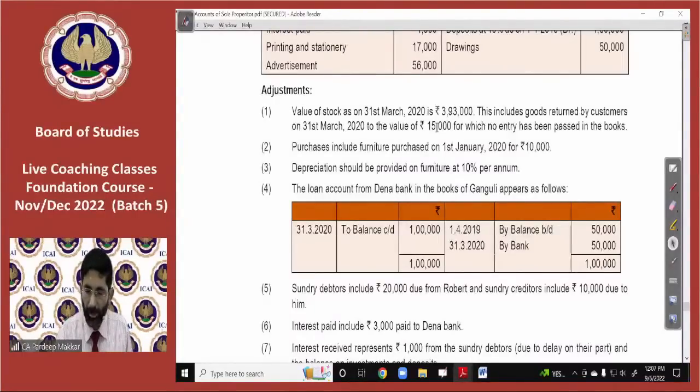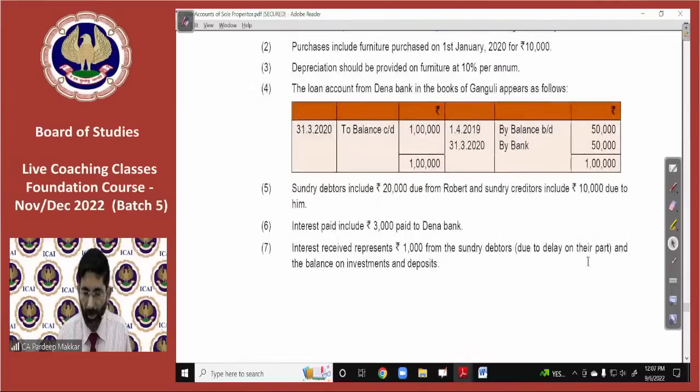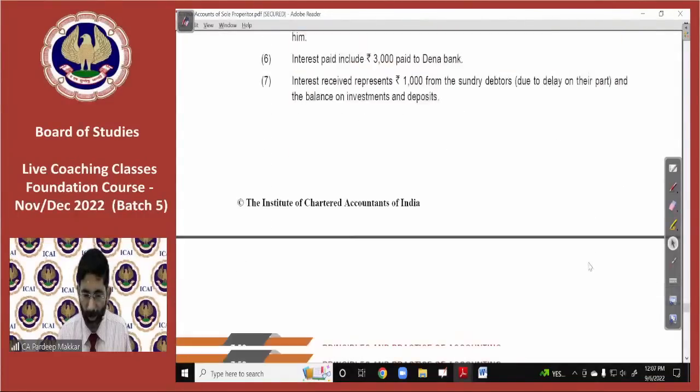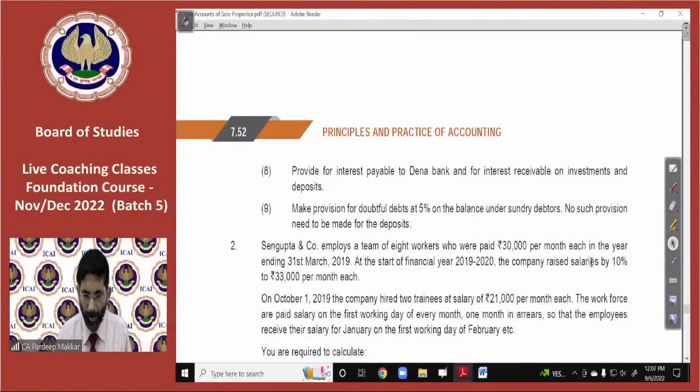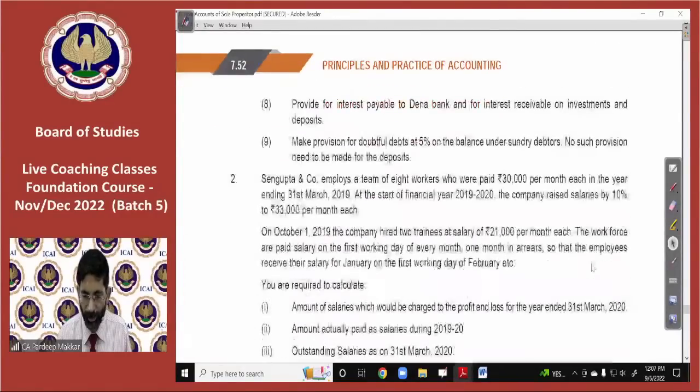Okay, this is basically the balance brought down. This is a loan, so 50,000 was the opening balance of the loan account, and then we have taken a further loan worth rupees 50,000. This may be for the purpose of calculation of interest. Maybe the interest rate will be given to you in this question. Yes, the interest rate is given.